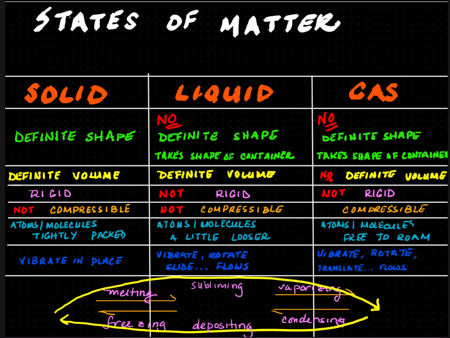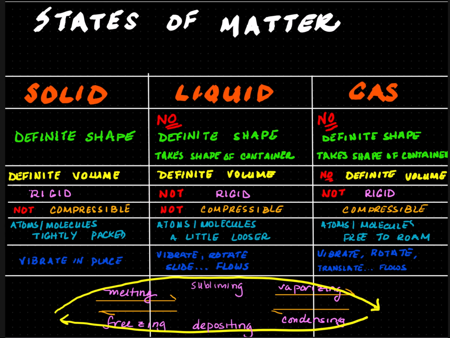Liquids, the atoms and molecules vibrate and rotate, so they are able to slide back and forth, and so it flows. Gases can vibrate, rotate, and translate. Translate means it could go into X, Y, Z direction, so it's able to slide as well as flow.